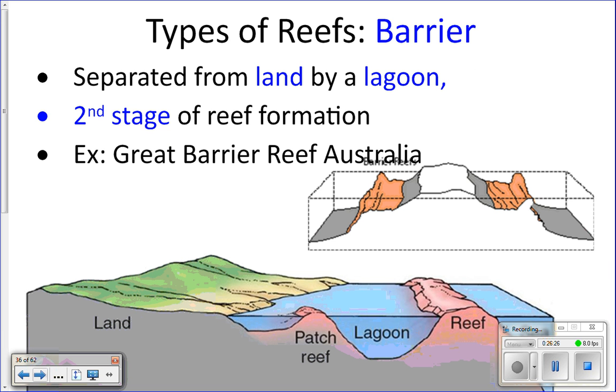Second type of reef is a barrier reef. The barrier reef is separated from the land by a lagoon, and it has a back reef. It is also considered to be the second stage of reef formation. Again, I'll explain what that means. An example is obviously the Great Barrier Reef in Australia. The biggest one. Coolest one.